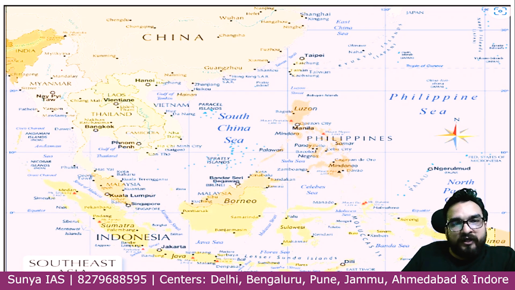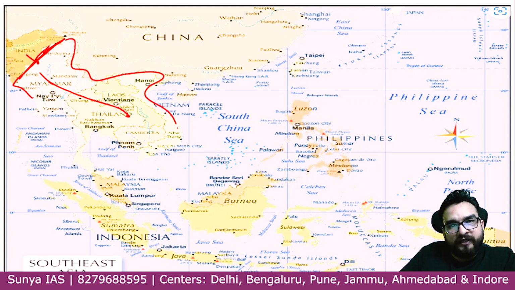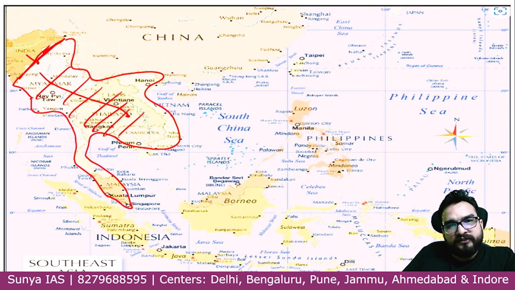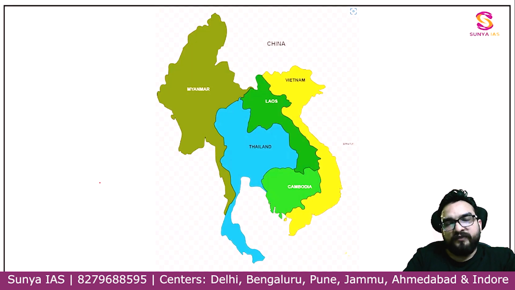See this particular part, guys. Myanmar, which country is on India's eastern-most border? Myanmar over here. You will move towards this and we are just seeing this country over here, guys. This particular part we are seeing. Okay, this is a bit rough, the pixels are a bit low, but let me show you another map. Can you see this? Myanmar. Over here you will find Indian states. Which states of India are there?